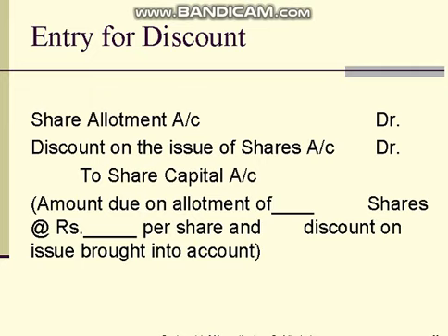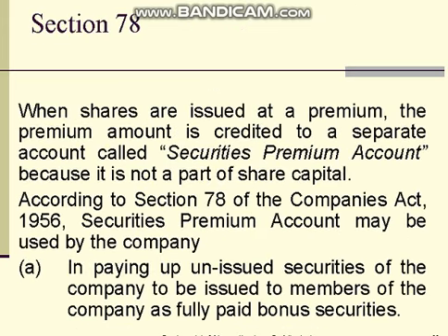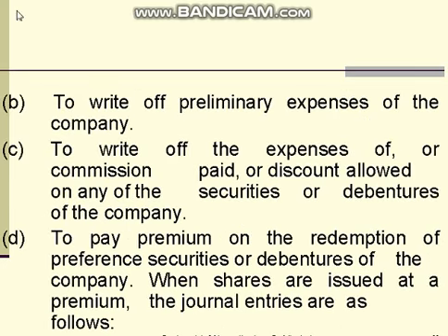Shares that are issued at more than the nominal value per share are issued at a premium. The premium amount is credited to a separate account called securities premium account because it is not a part of share capital. According to Section 78 of the Companies Act, the securities premium can be used for specified purposes such as the expenses of the company.